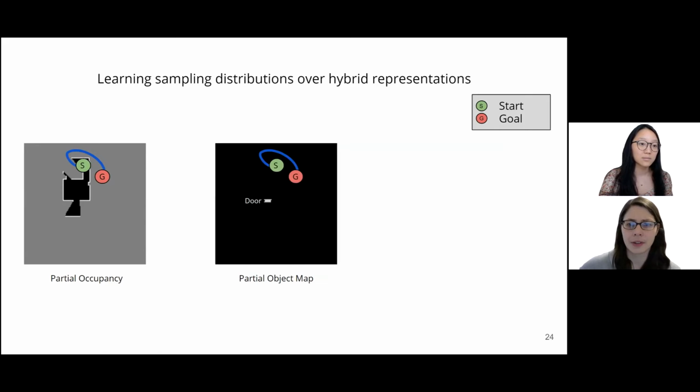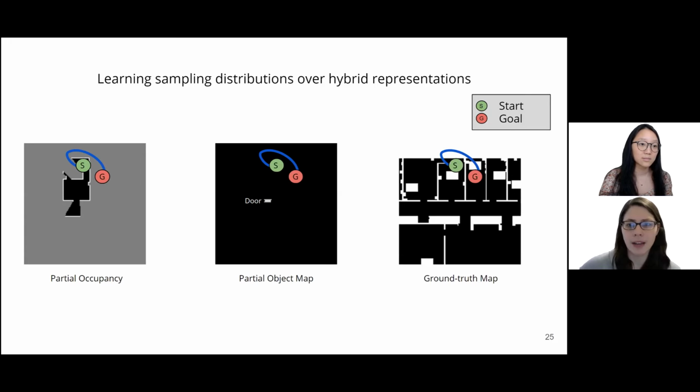If we only consider this partial occupancy map, the blue path appears to be the shortest path to the goal. However, if we have access to a ground truth map at train time, it becomes clear that the blue trajectory is not the right route to take. Using the known map, which we'll either obtain in the future or through simulation, which is how we do it in this work, we can calculate the true optimal trajectory, which is sketched here in green.